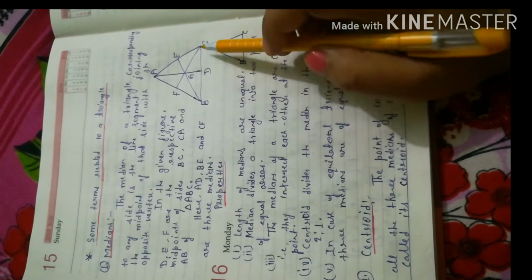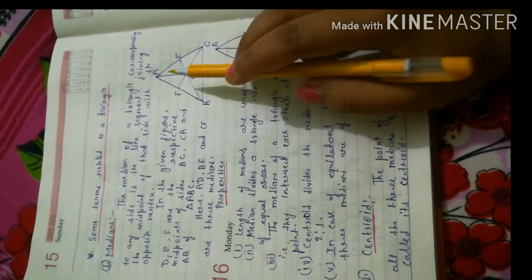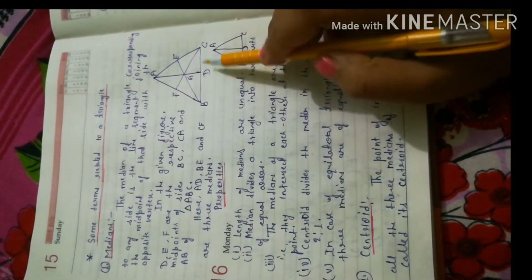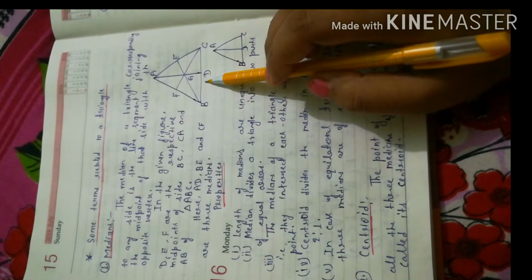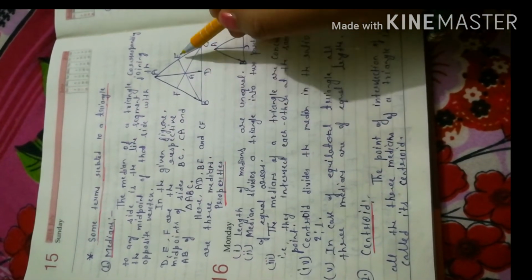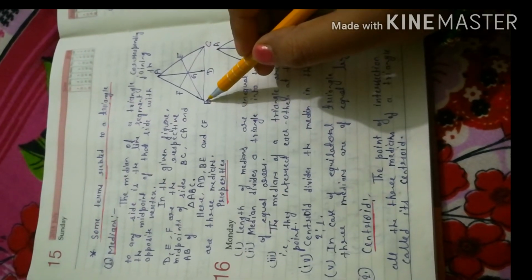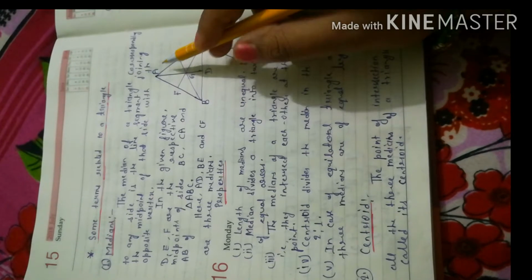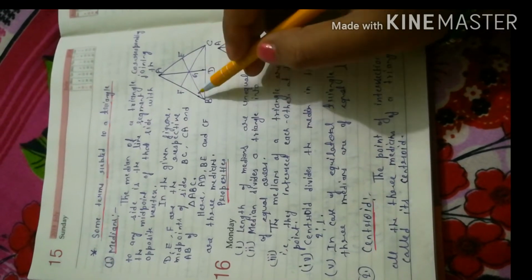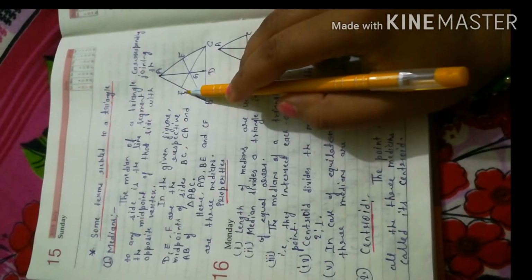Suppose ABC is a triangle in which AD is a line segment drawn from the vertex to the opposite side at the midpoint, then AD will be the median for triangle ABC. Similarly, BE is a line segment drawn from the vertex B to the opposite side AC at the midpoint, then BE will be the median. Similarly, CF is also a median.